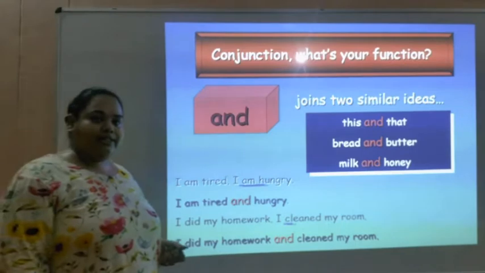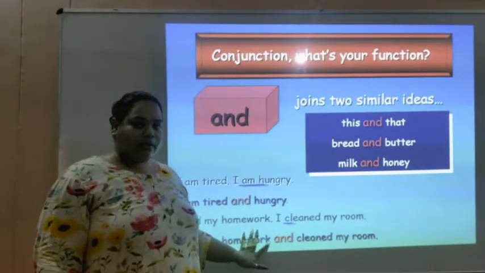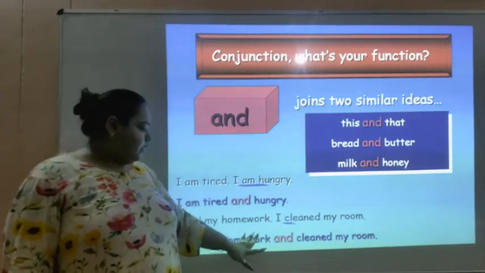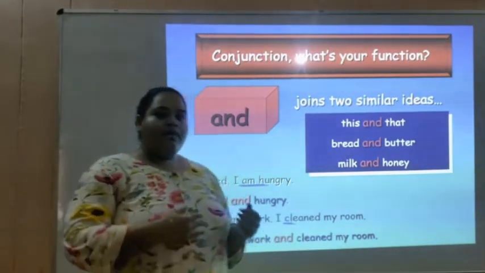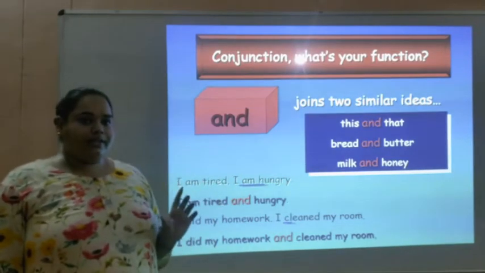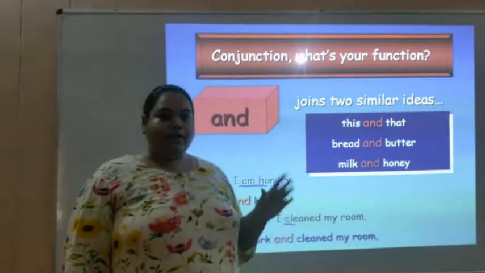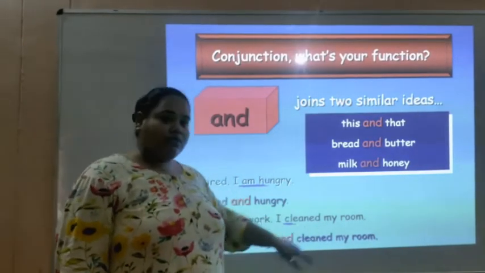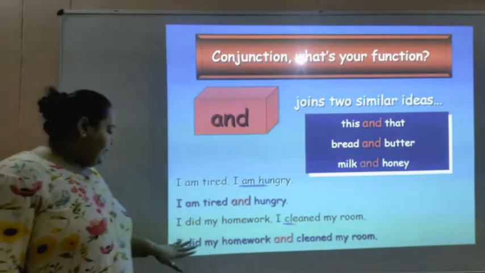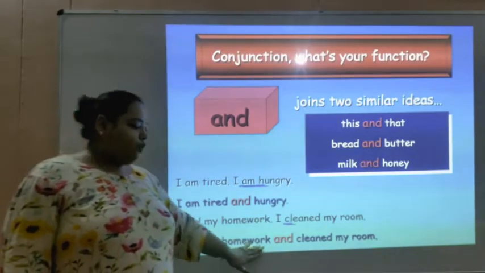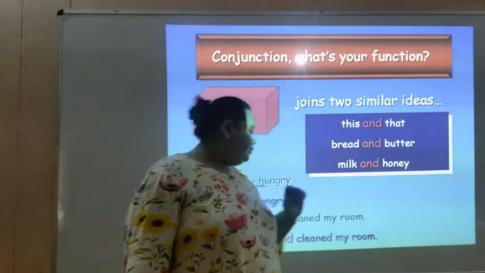Moving ahead, let's see the next example. I did my homework. I cleaned my room. First sentence, I did my homework. Second sentence, I cleaned my room. Let's join them using the conjunction and. I did my homework and cleaned my room.